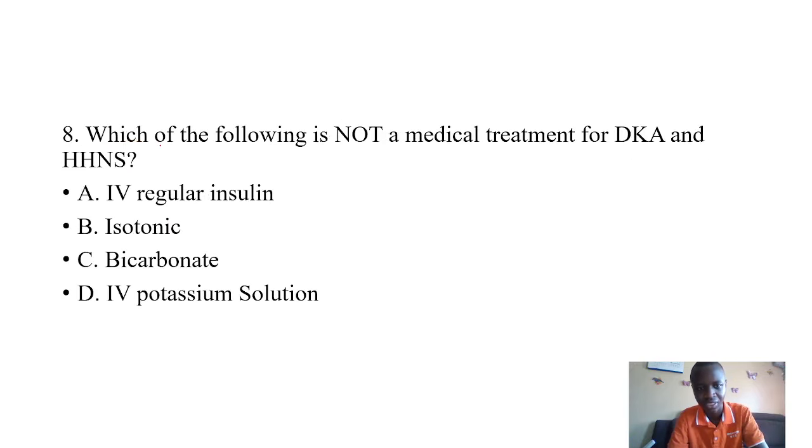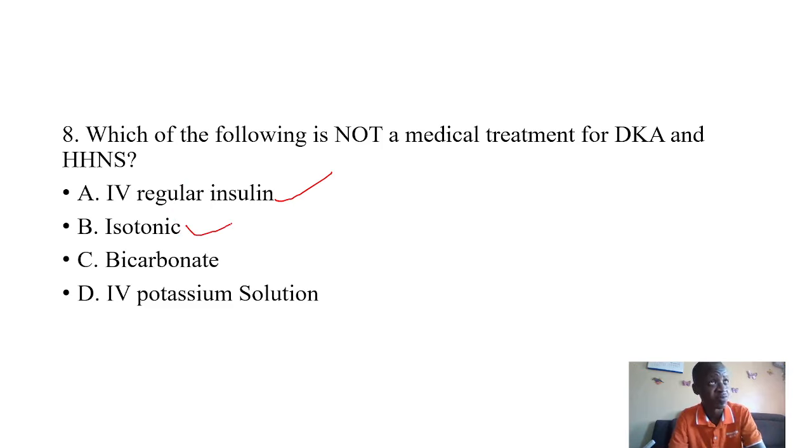So at this point, we need to think, because we've said for both DKA and HHNS, there's that aspect of hyperosmolarity in the blood glucose levels. So this means that we are not having sugars into the cells, of which for both we will give this regular insulin, of which that is right. 2, because the kidneys are trying to balance the sugars by excreting more water, we need to do some sort of rehydration in both. So we'll give the isotonic, it's there.